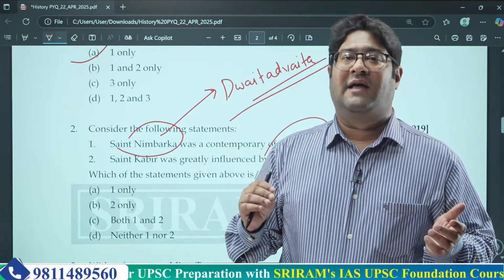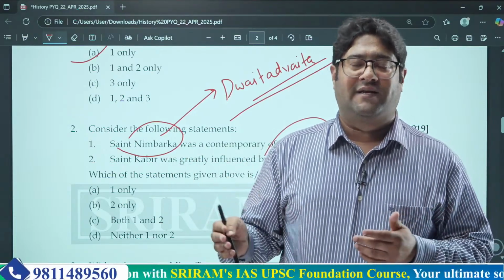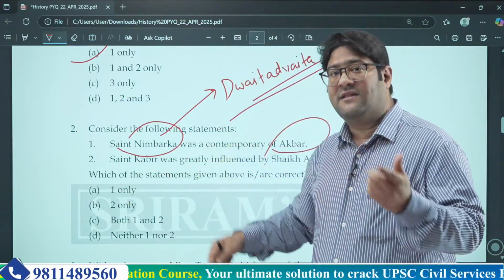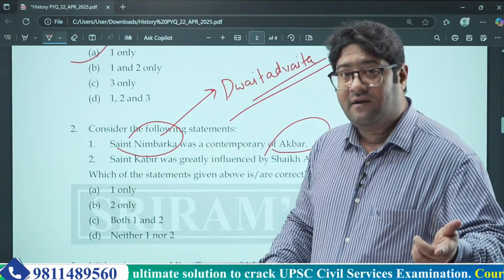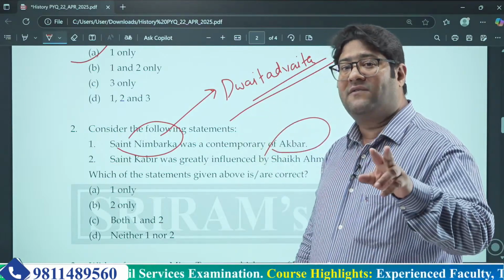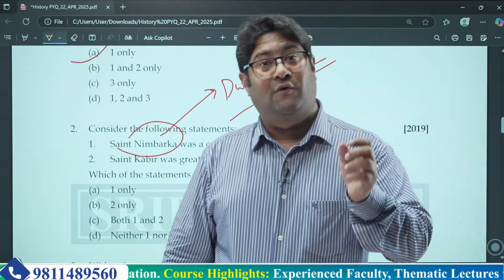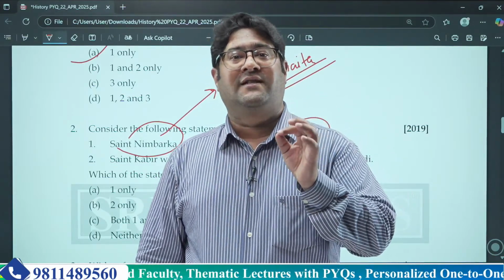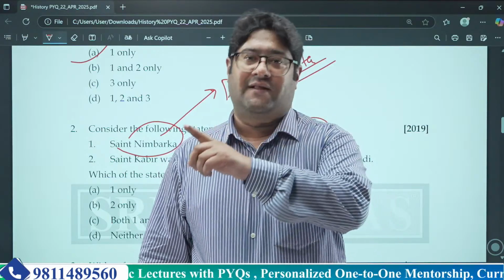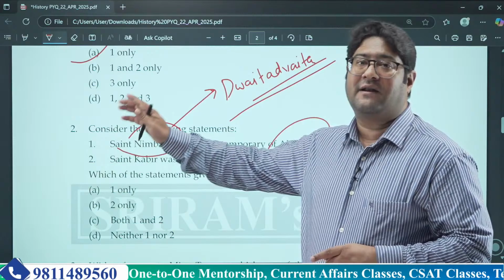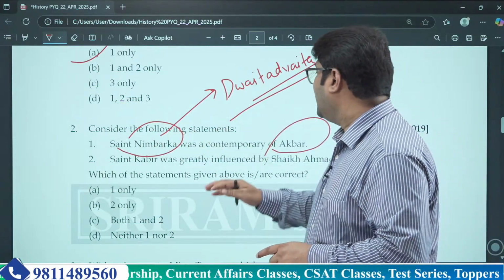A ray without sun has no existence, and the sun without rays has no existence. So this was different from the Vedanta given by Shankaracharya. This says that both of them are distinct features, so they are Dvait, two. But along with being two distinct, they are one. Dvait Advait. So Nimbark, Saint Nimbark or Nimbarkacharya, was a proponent of Dvait Advait, and he was not at all contemporary of Akbar.